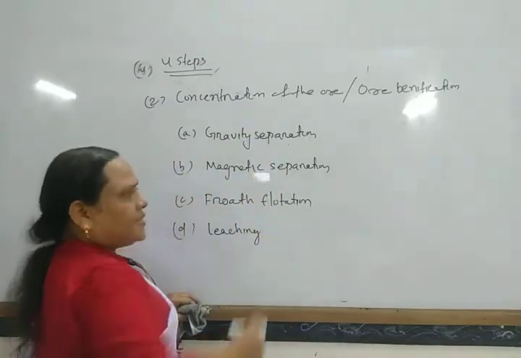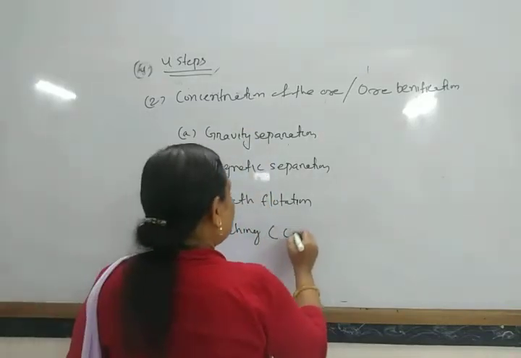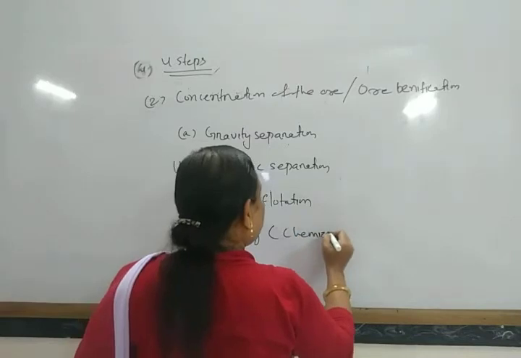All these first three are physical processes, but leaching is a chemical process.